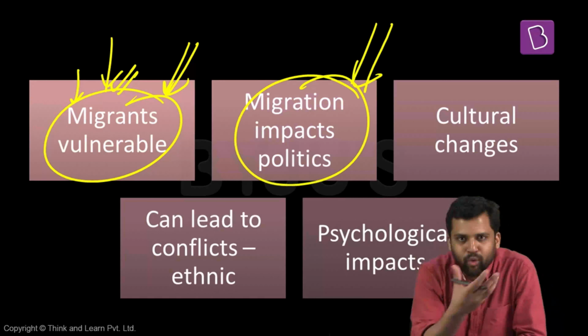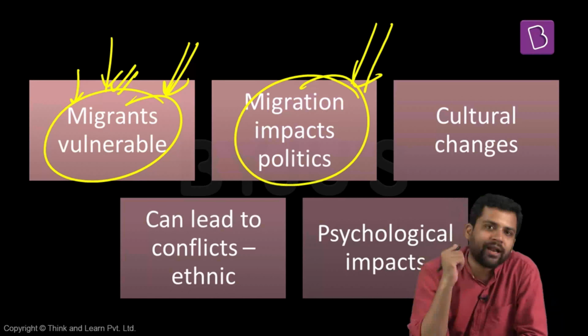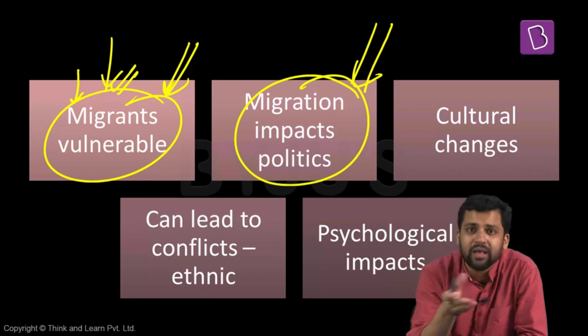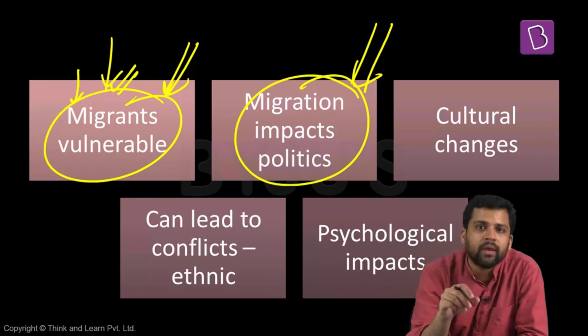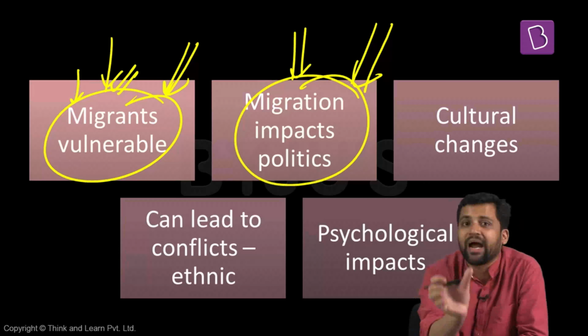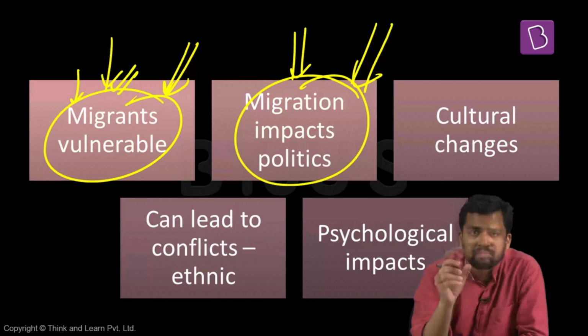Migration also impacts politics. You might have observed how political equations are nowadays. Many times, when local political candidates are standing for elections, they will mobilize people along these grounds: that these people are the migrants, we have to make policies against them. This is something that is quite often there in the news. A new government comes into power and they put a new clause that if you are hiring laborers, these many people should be from the local communities. So an anti-immigration stand is taken by many political parties and candidates. It helps them mobilize people in their support. Migrants will be small in number. They might not be that big a vote bank. Local people are the vote bank. So against the migrants, you can make some statement and you can garner votes.